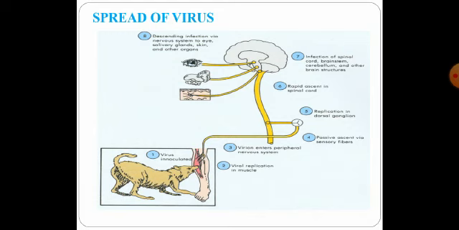The virion enters the peripheral nervous system. Then there is a passive ascent, that is a centripetal spread via the sensory nerves. Then there is replication in the dorsal root ganglion of the spinal cord, and rapid ascent in the spinal cord. Finally, it enters the central nervous system, wherein particularly it affects the cerebellum and the hippocampus. Following the multiplication there, there is a centrifugal spread from the center to the periphery, and then it starts spreading to the tissues. It could be the discharge of the virus again in the salivary glands, urine, milk, eye, and also into the skin.